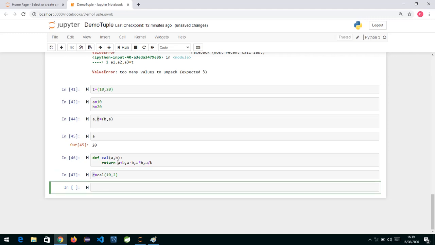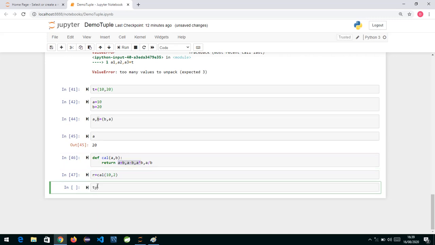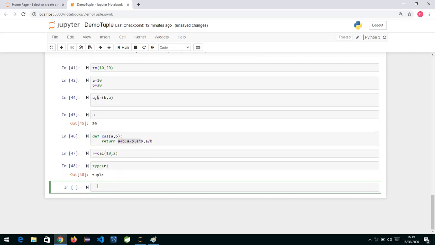Definitely it is going to be a tuple, because even if you are not using round brackets, this is a tuple I am returning, and I am receiving this tuple in R. If I check the type of R, you will see it's a tuple.